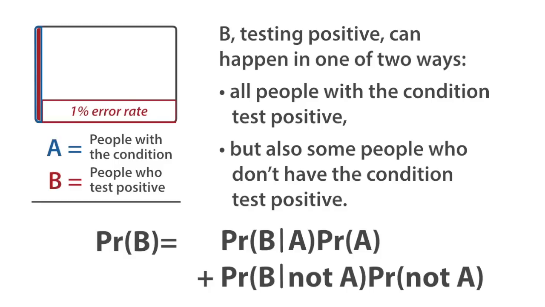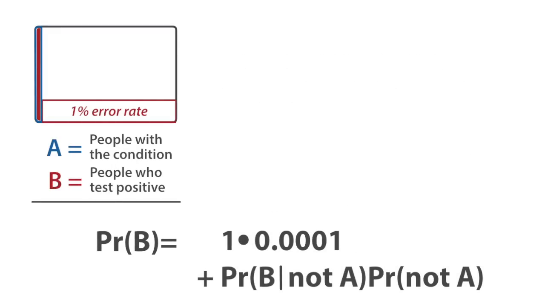And we have all these expressions, so we can evaluate all of it. The first term is they test positive for sure, and there's 1 in 10,000 probability that someone has the condition.